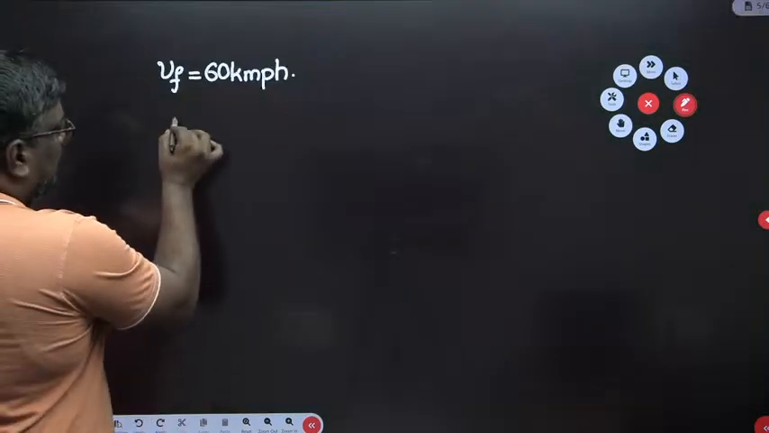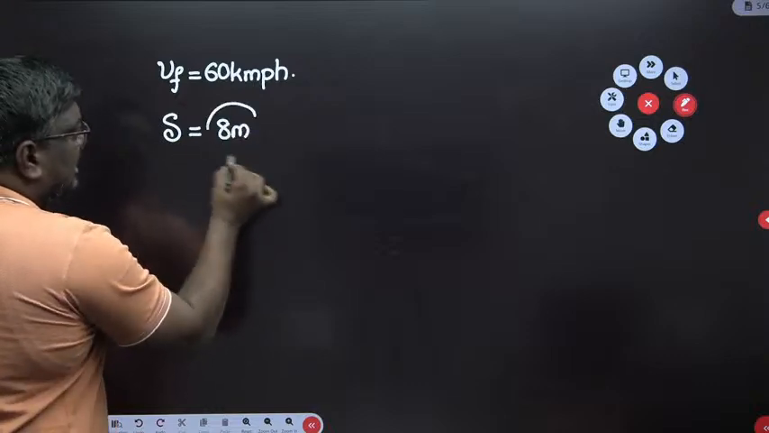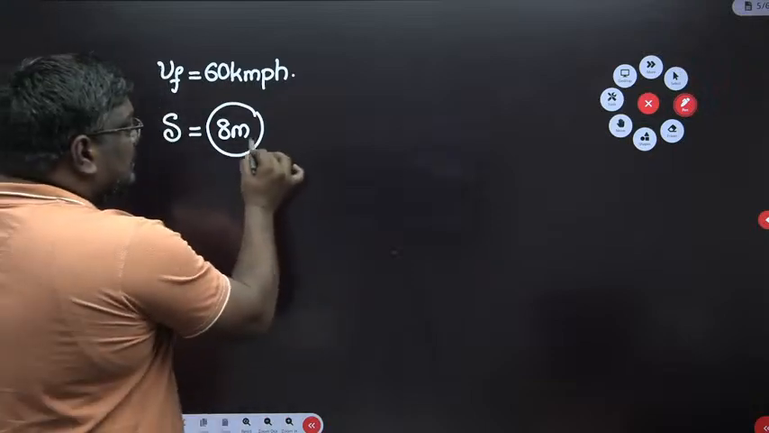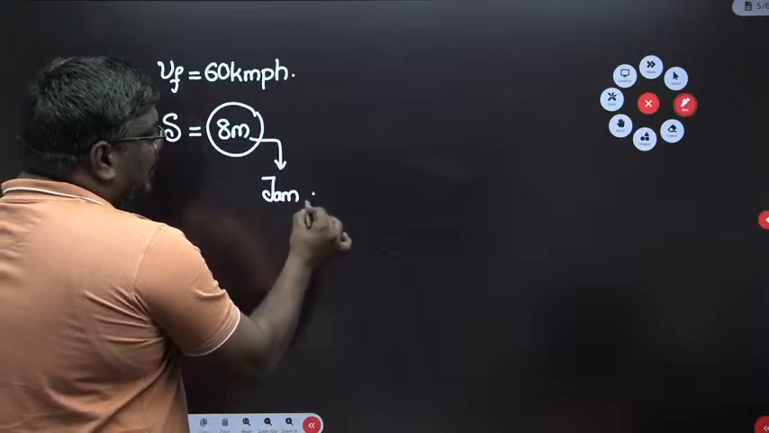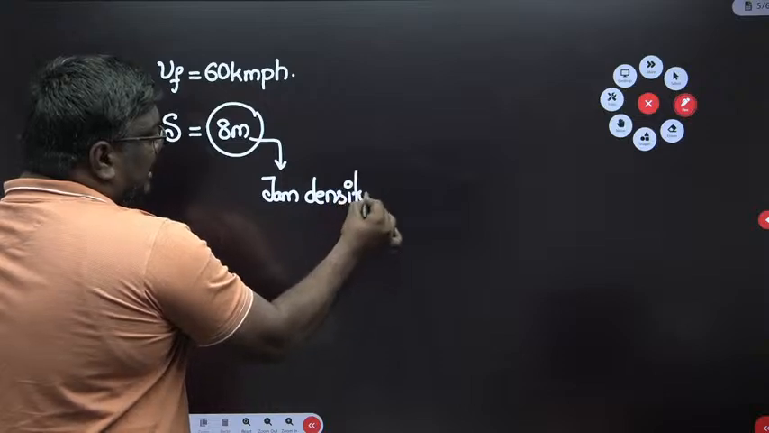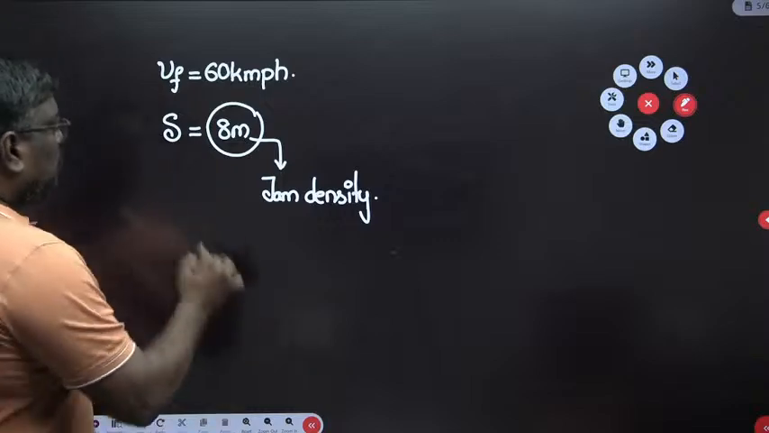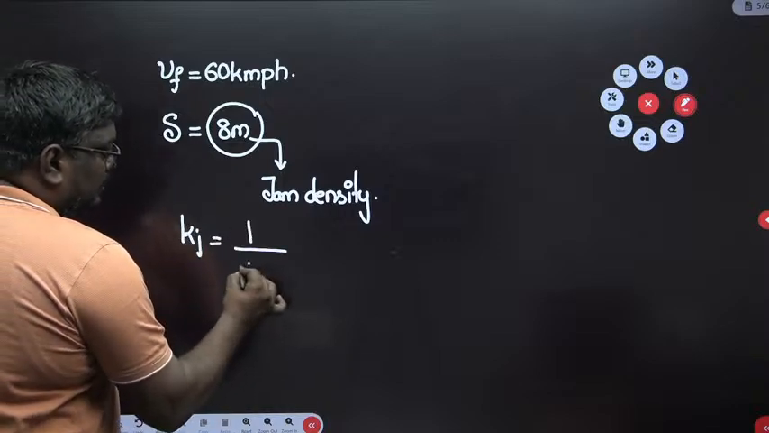Space headway is given as 8 meter. And this 8 meter is at which place? Remember, my dear students, this is the value given at jam density. So at jam density the space headway is 8 meter. To calculate jam density, k can be written as 1 upon space headway.